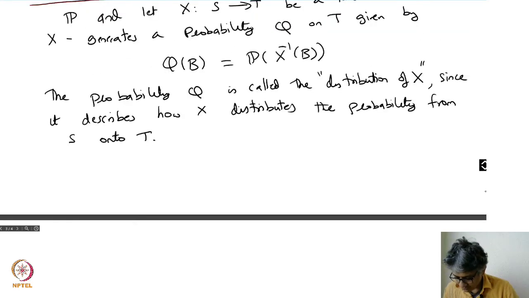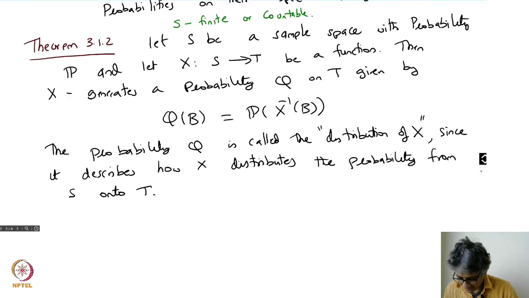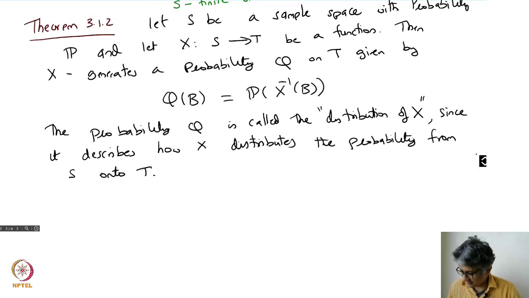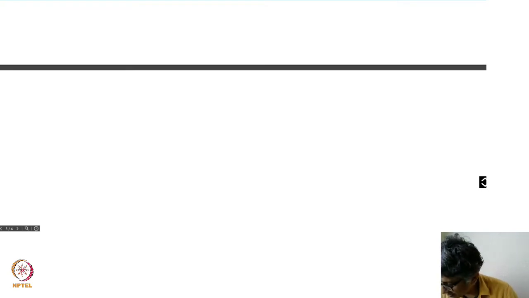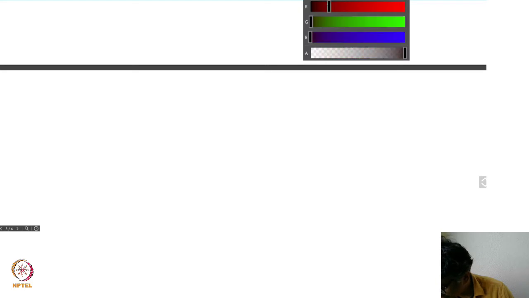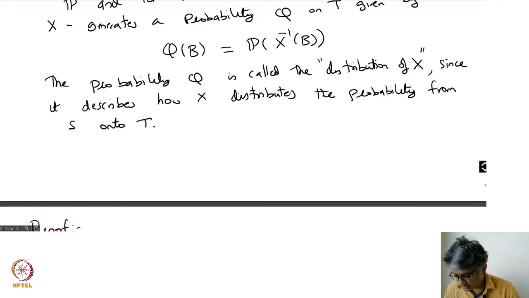So what all do I have to show? If I want to show a proof of this, I have to show first that the two axioms of probability hold. Right? So what is the proof? The proof is, let me go here, change the color a little bit. So here the proof is the following. In the proof, I have to show two things. I have to show Q is a probability, right?